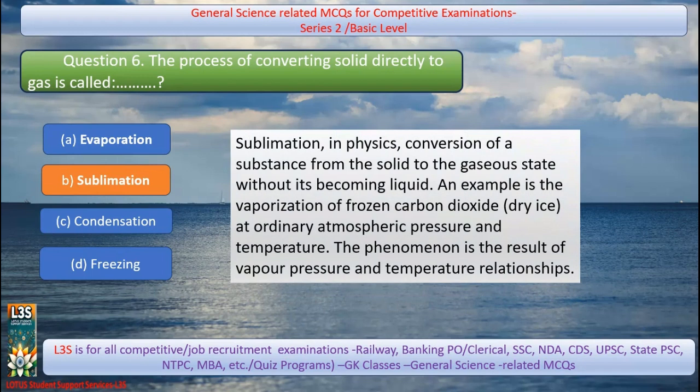Sublimation in physics is the conversion of a substance from the solid to the gaseous state without it becoming liquid. An example is the vaporization of frozen carbon dioxide, dry ice, at ordinary atmospheric pressure and temperature. The phenomenon is the result of the vapor pressure and temperature relationship.